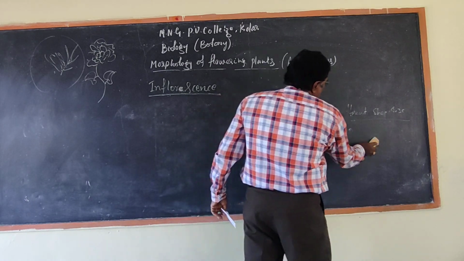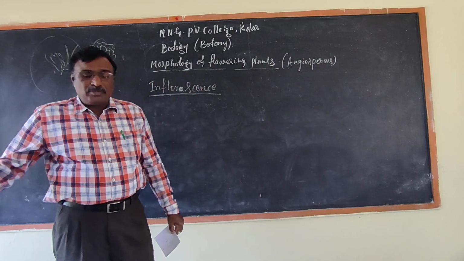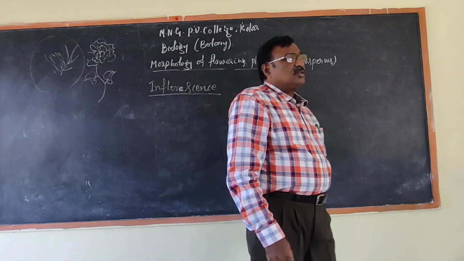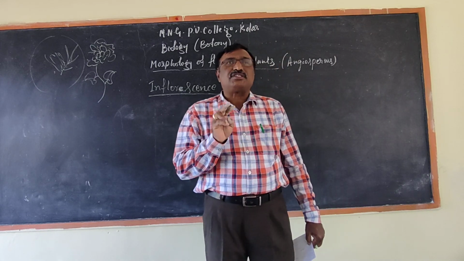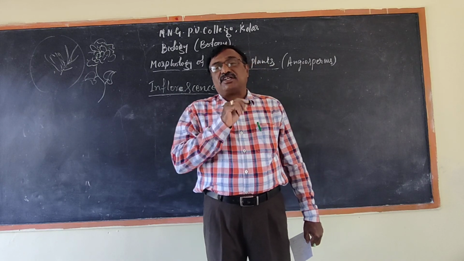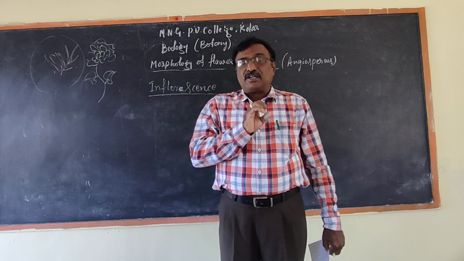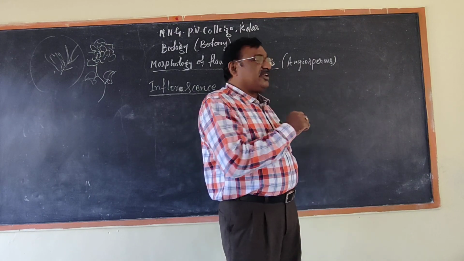Now you should remember the meaning of inflorescence. It is broadly classified into two types. Then it will be divided based on the character of the flower, whether peduncle or solitary.